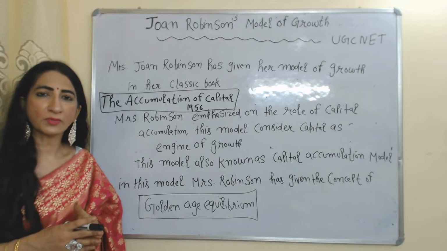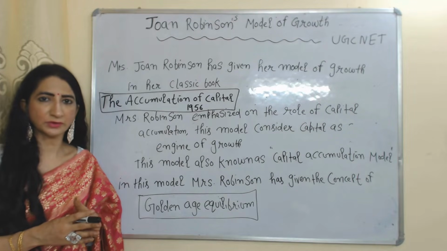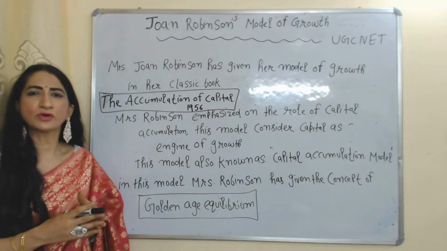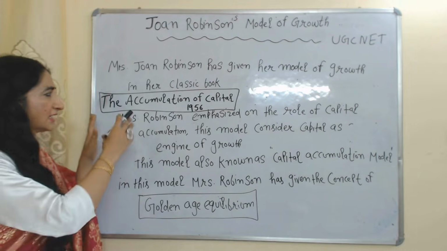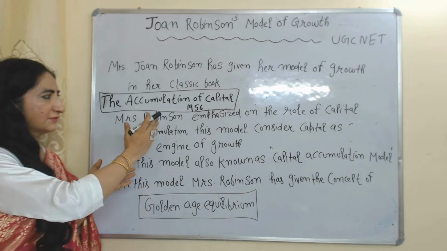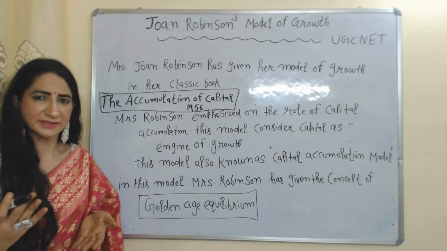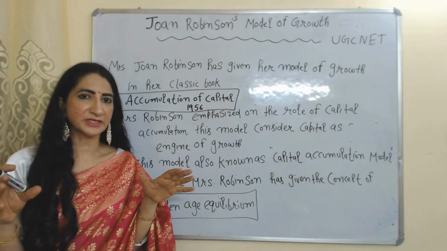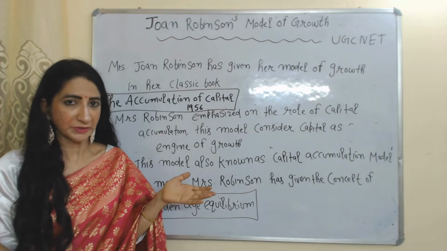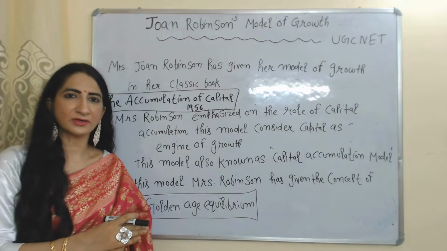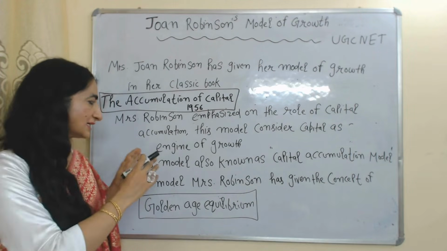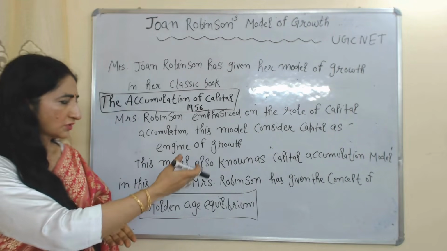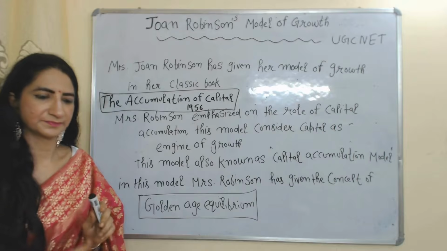Today we are going to talk about Joan Robinson's model of growth for UGC NET. Mrs. Joan Robinson gave this model of growth in her book named The Accumulation of Capital in 1956. She emphasized the role of capital accumulation. According to her, capital accumulation is very important for economic growth, and she considered capital accumulation as an engine of growth. That's why this model is also known as the capital accumulation model. She also talks about golden age equilibrium.